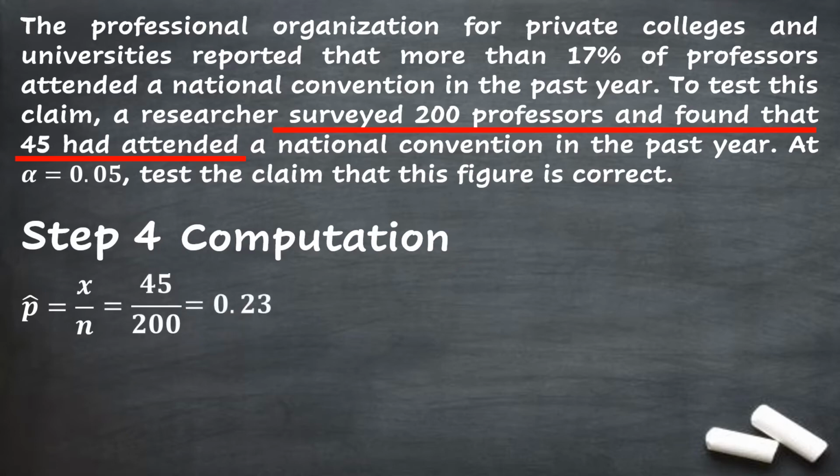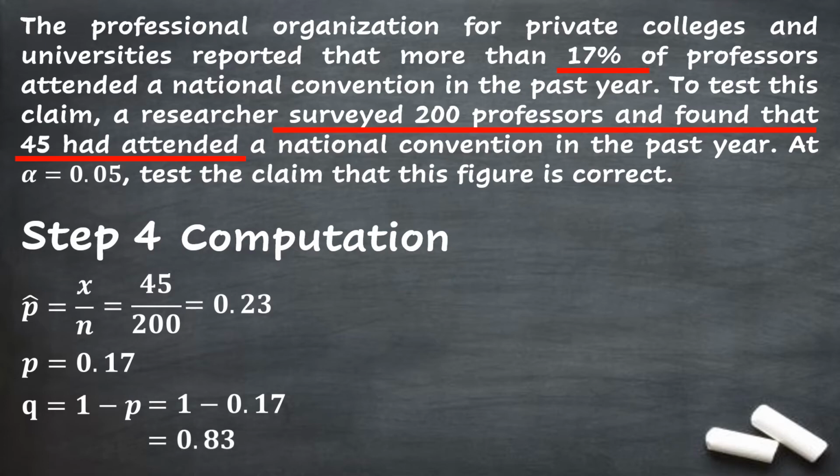Like what we did in the previous problems, we rewrite this fraction into its decimal form, which is 0.23. Next is the population proportion, which is 0.17. Next is the value for q with the formula 1 minus p. Substituting the value of p, we have 1 minus 0.17, and simplifying, the value for q is 0.83.